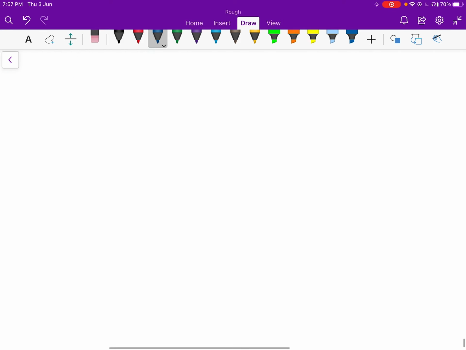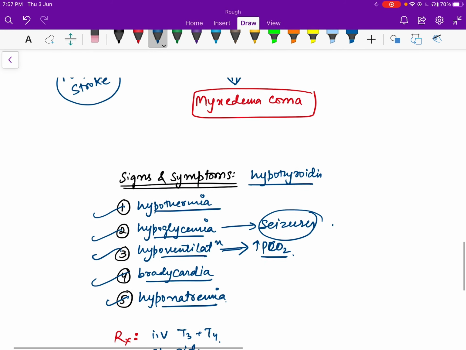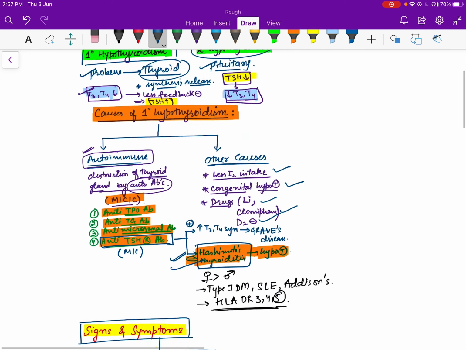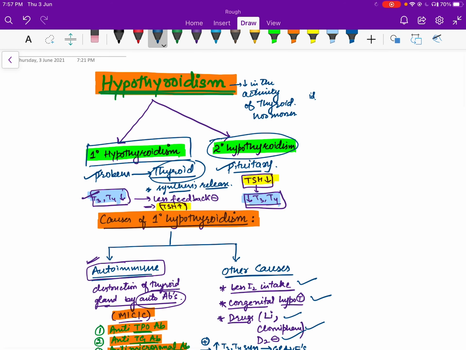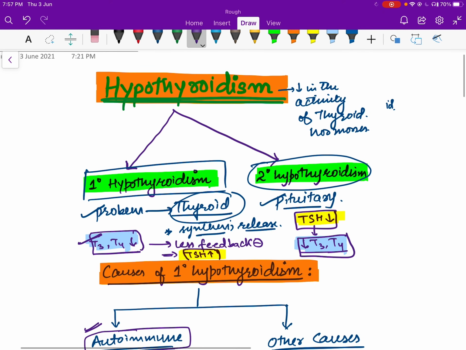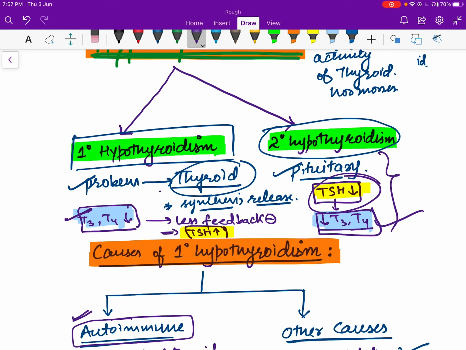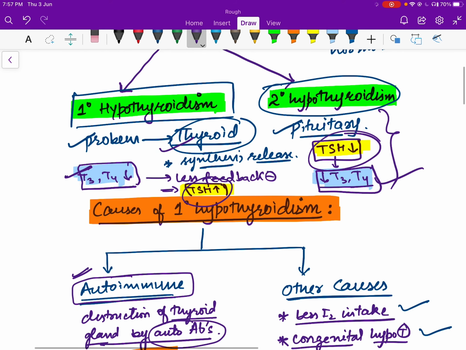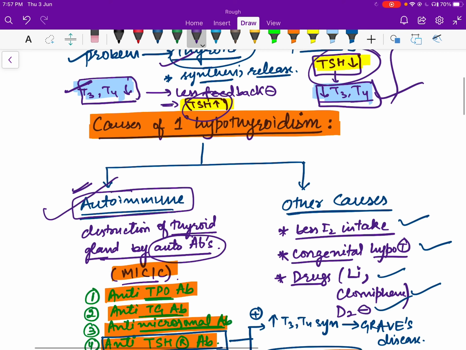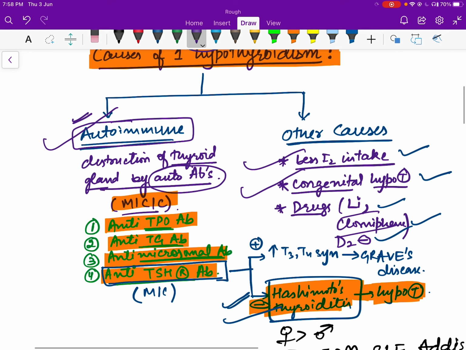So this is all about hypothyroidism. Now let's quickly go through everything. Hypothyroidism can be primary hypothyroidism or secondary hypothyroidism. Secondary is a problem with the pituitary, because of which there is decreased thyroid stimulating hormone synthesis. That means decreased T3 and T4. In primary hypothyroidism, the problem is in the thyroid gland. So less T3, T4, less feedback inhibition, and more TSH. Causes of primary hypothyroidism can be autoimmune, which is the most common cause, or other causes like less iodine intake, congenital hypothyroidism, or drugs like lithium, clomiphene citrate, D2 blockers.